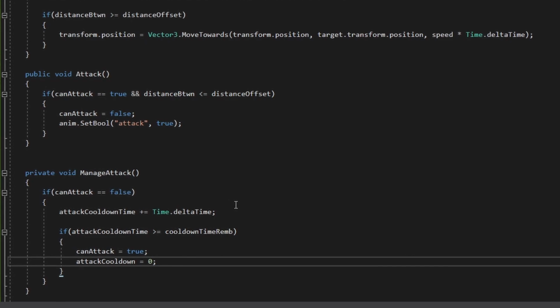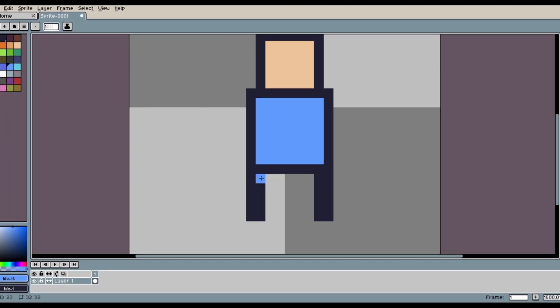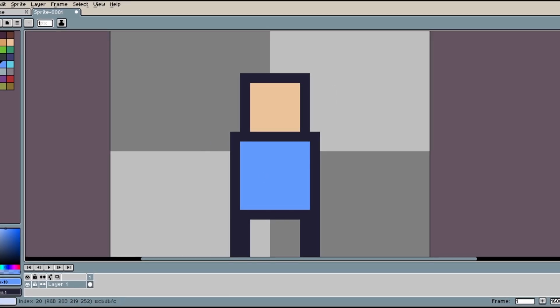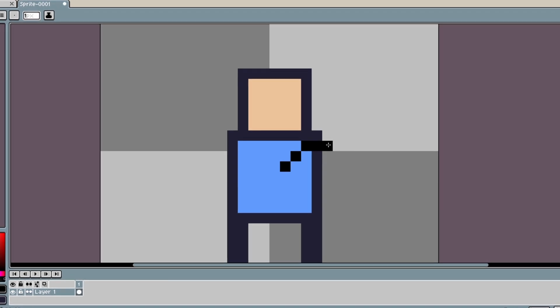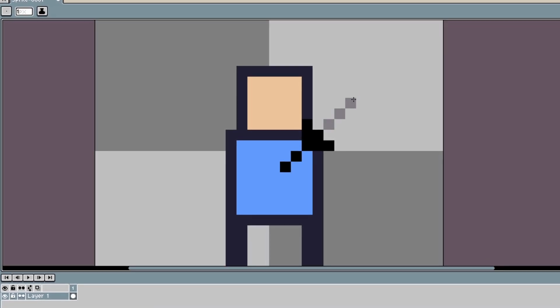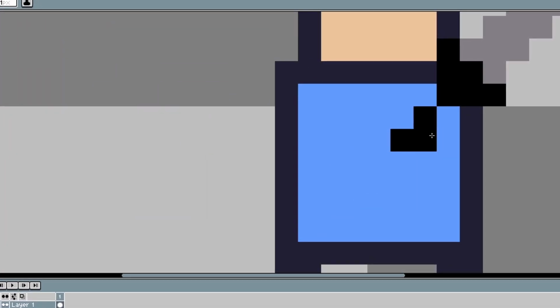Well, now that I have the code for the unit done, it's a work in progress, but we have some things done. I want to now make a sprite for the unit. I just don't want to keep moving that ball around. And well, my choice of art is pixel art. I'm not very good at it, but I'm not very sure on how this game is going to go. It might turn out to be a 3D game in the future, but for now, it is pixel art.